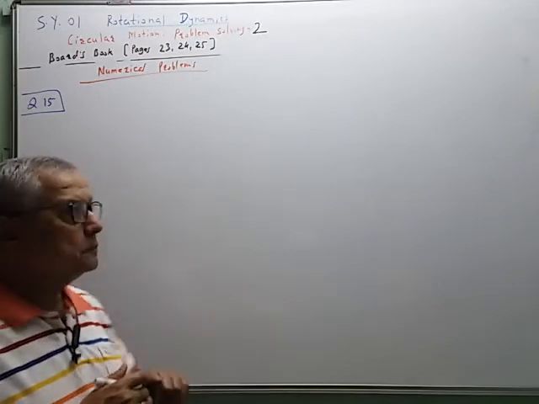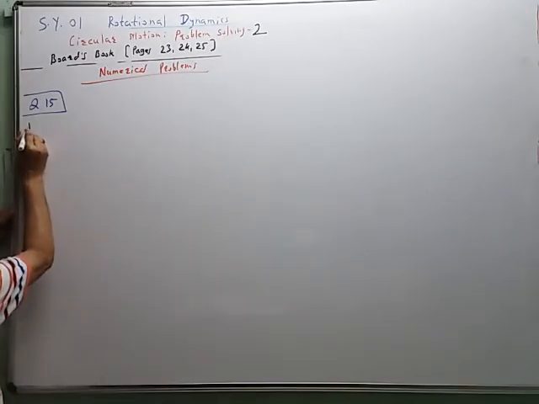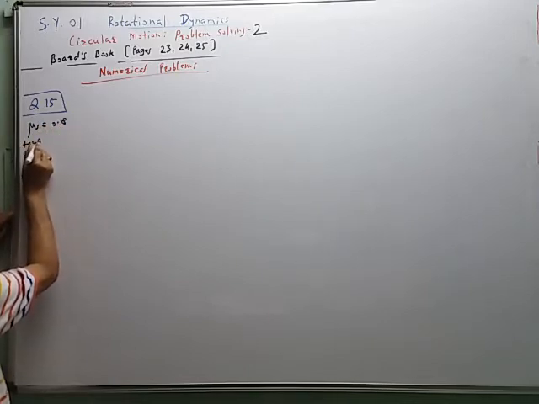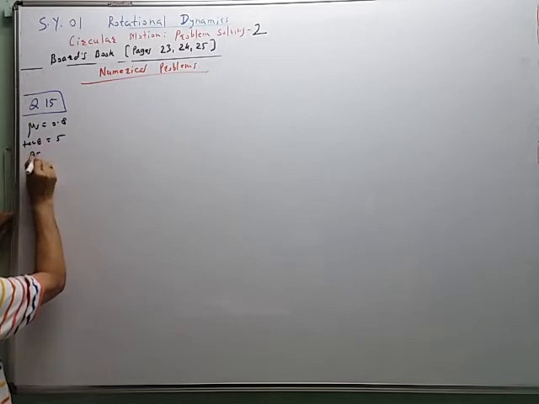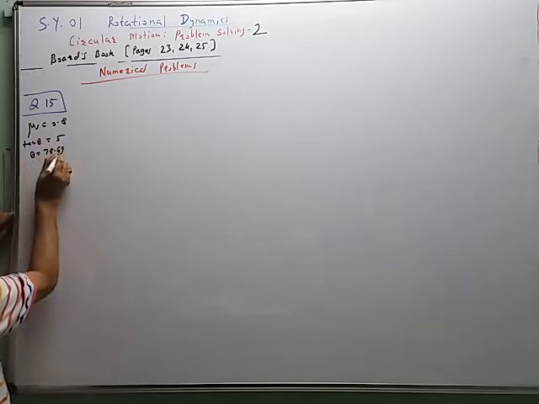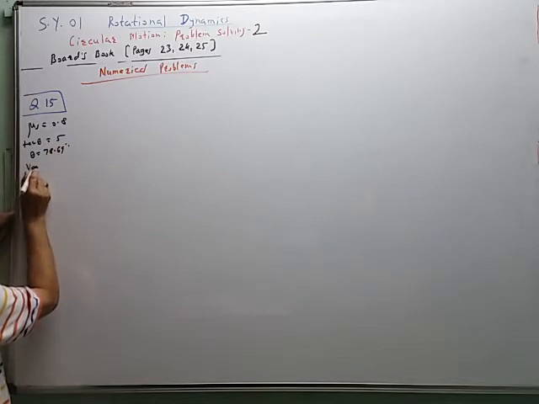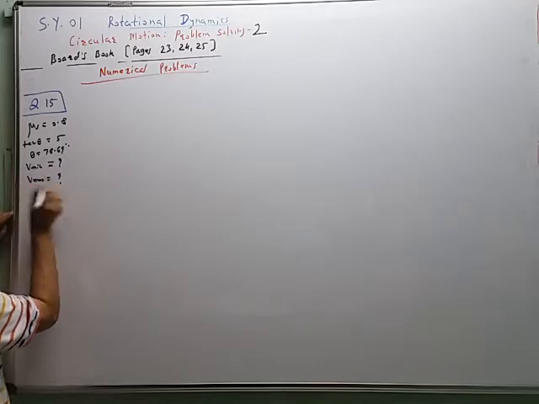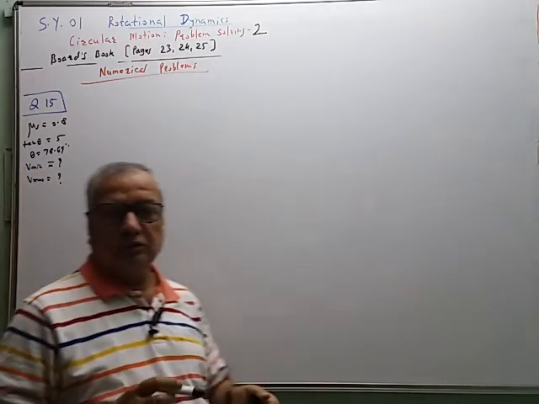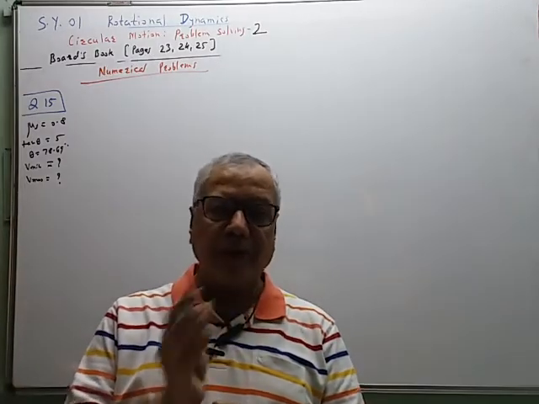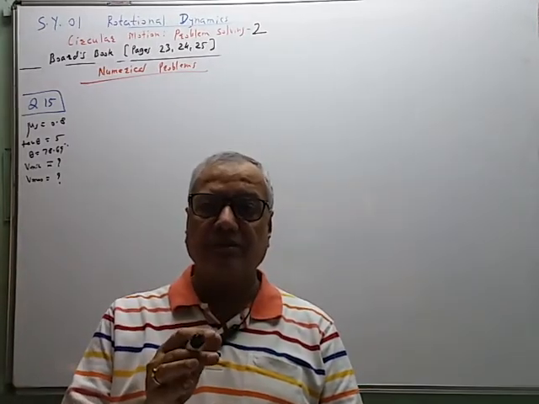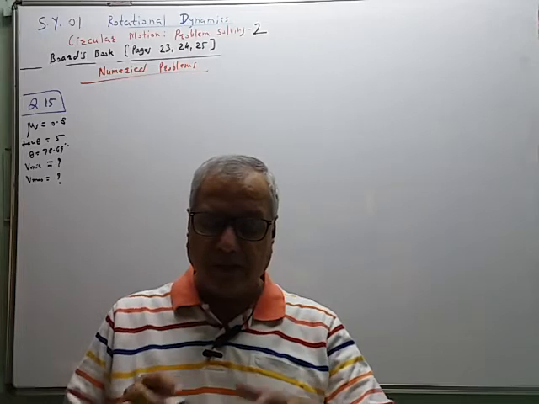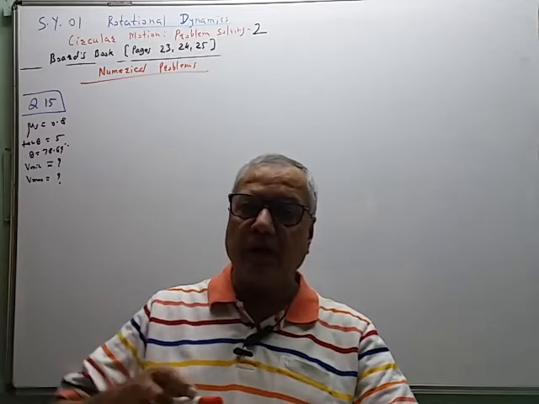So what is the given quantity? Mu s is equal to 0.8. Tan of theta is equal to 5, or theta is equal to 78.69 degree, and we have to find the minimum speed limit and the maximum speed limit for this road. So both the values are given. The road is banked as well as rough, so there is a mu s also. The force of friction is also present, and therefore under such a condition we have derived the formula.